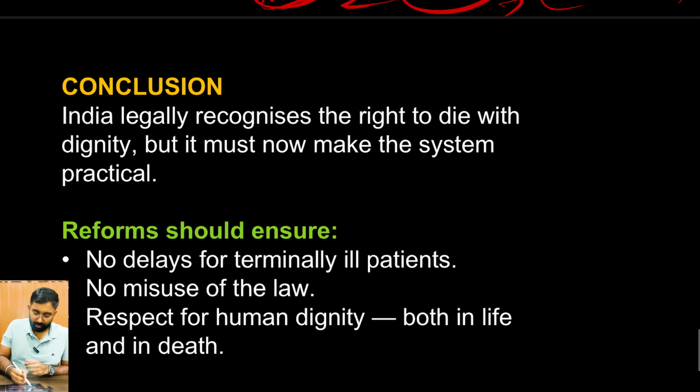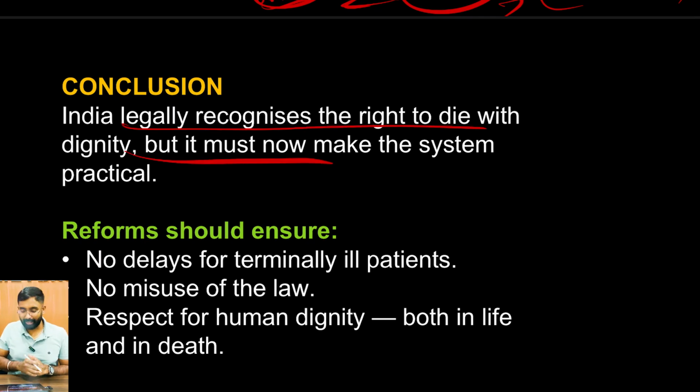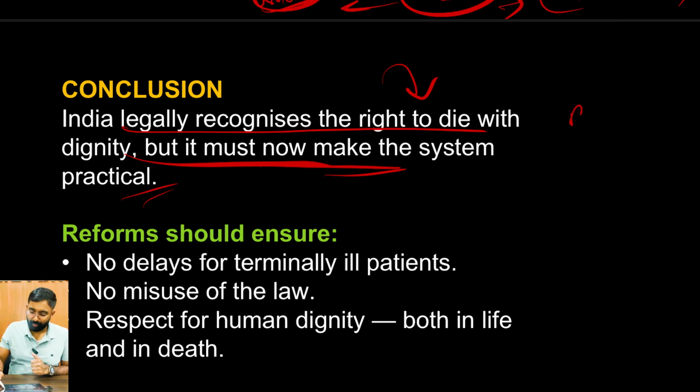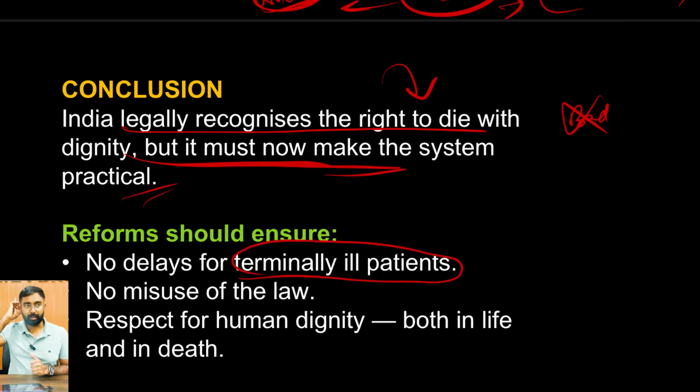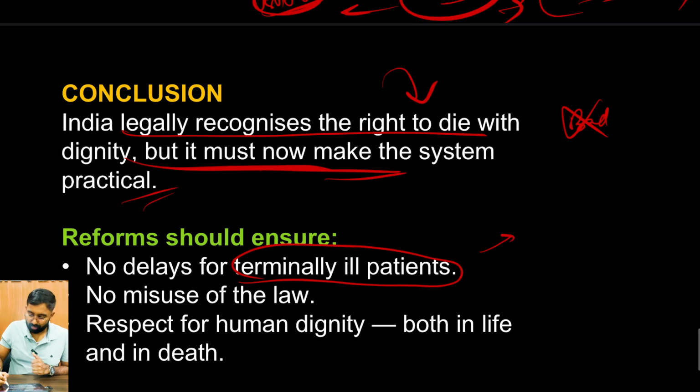Now, in the end conclusion, we have to understand that India has legally recognized the right to die by allowing passive euthanasia, but it must now make the system practical, because passive euthanasia is not bad all the time or in all instances. Passive euthanasia, to some extent, is good, because there are many terminally ill patients who feel that they are a burden to their families, right? And not just that, even if this is too controversial to acknowledge, there are few patients who are just under the help of life support systems, right?